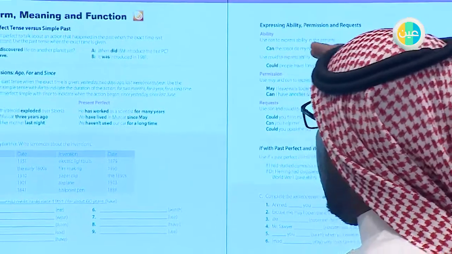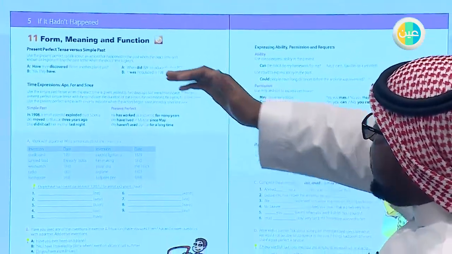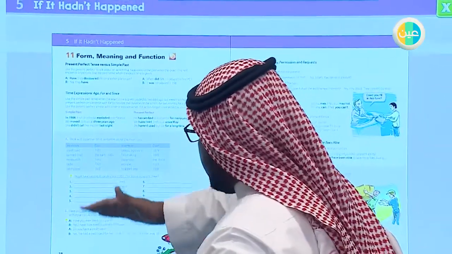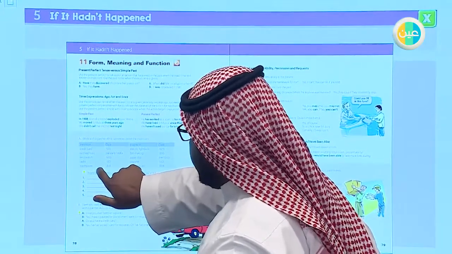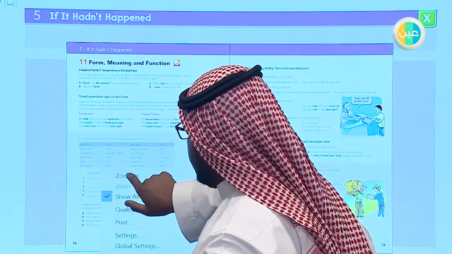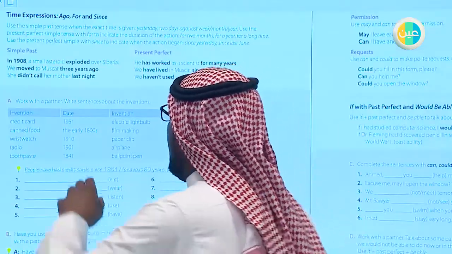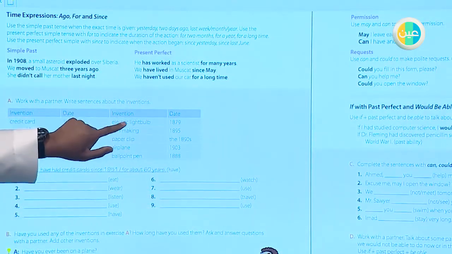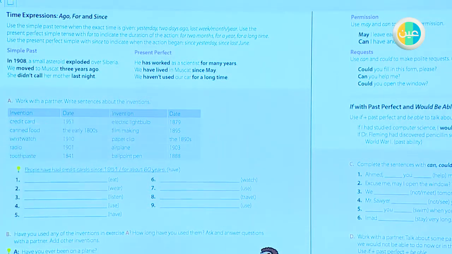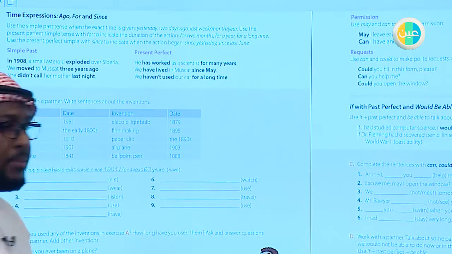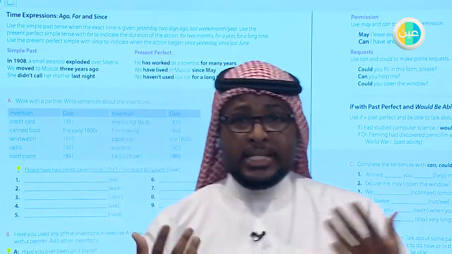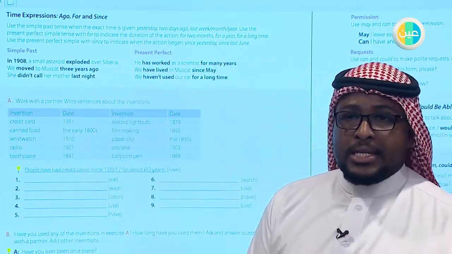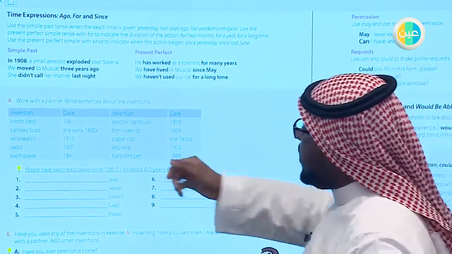Okay. We also have something else. Let us go over this part. Yes, work with a partner and write sentences about inventions. Inventions means something that someone is creating. Someone is creating something. So this is the invention.